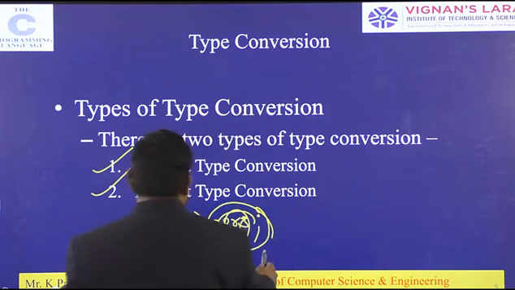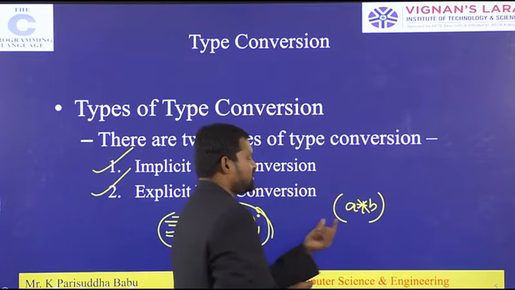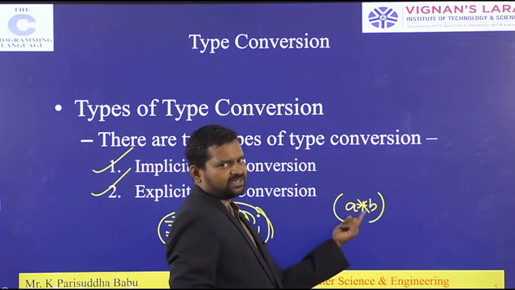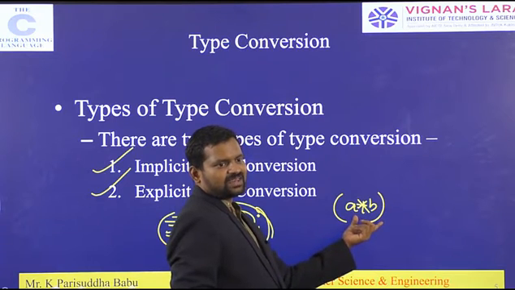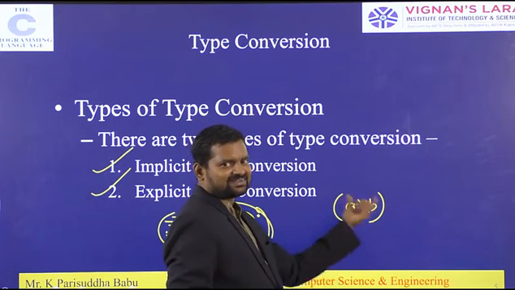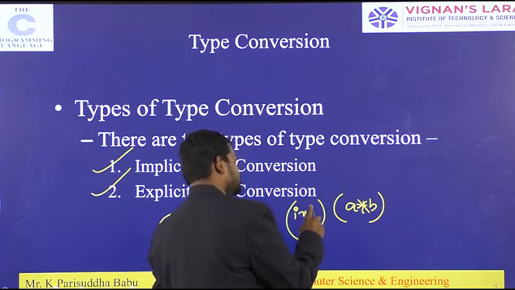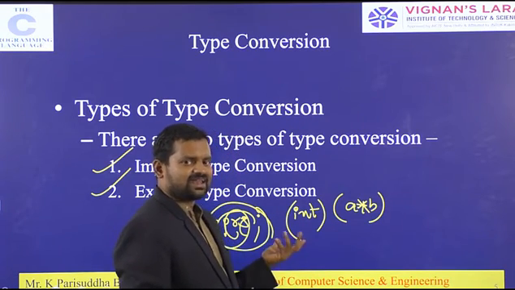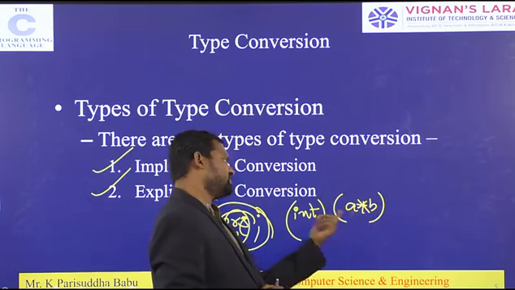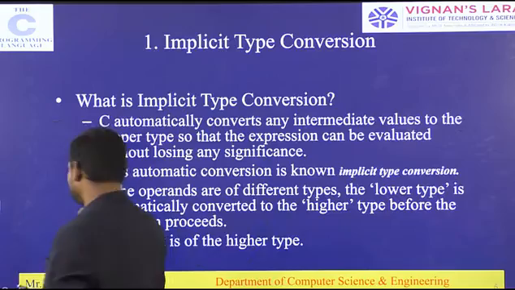For example, a into b. A is an integer value, b is also an integer value. If you multiply a into b, you get some value. The resultant value has to be transferred into integer, or into float, or into character. Whatever data type you give in the expression, the data has to be converted. That is explicit type conversion.